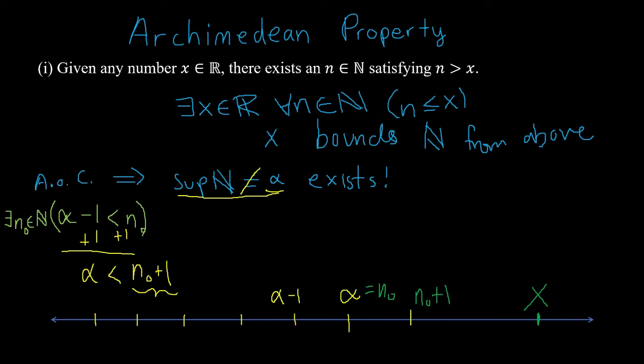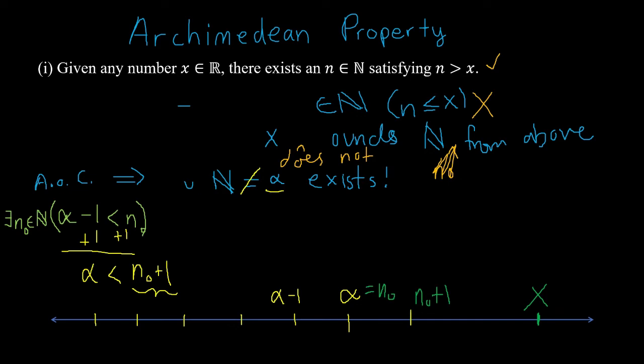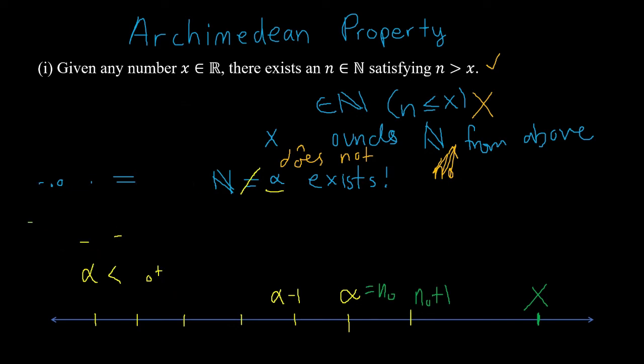The natural numbers cannot be bounded above. So I'll write here, does not bound natural numbers from above. This statement is false, and we have completed our proof by contradiction. Therefore, we have proven this first part. Since natural numbers are not bounded above, any real number x has a natural number larger than x.